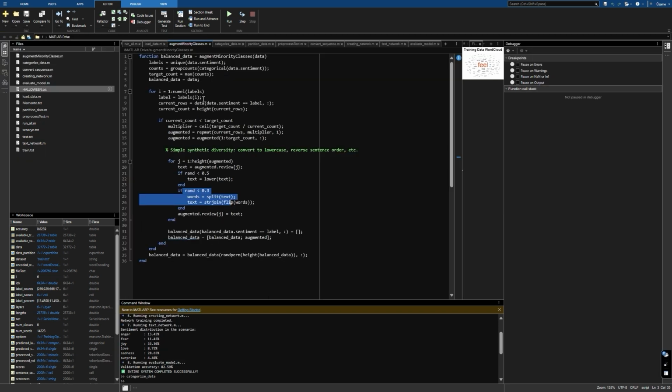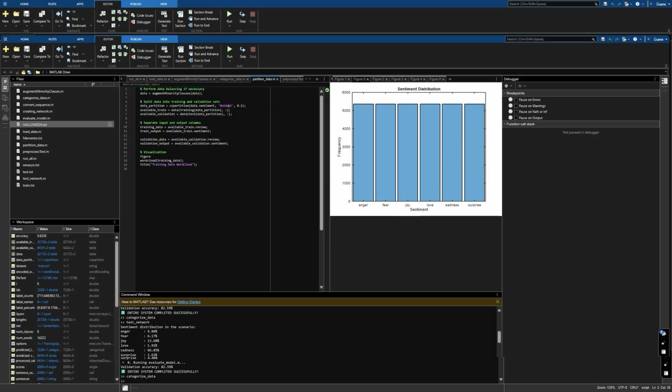And in the third step, we split our dataset into training and validation sets, 80 and 20 percent, by using the cvpartition function. Holdout is conducted there, and we separated the input reviews and sentiment labels by assigning the review column to training data and validation data, and the sentiment column to training output and validation output.